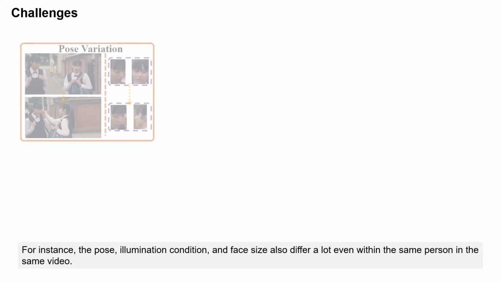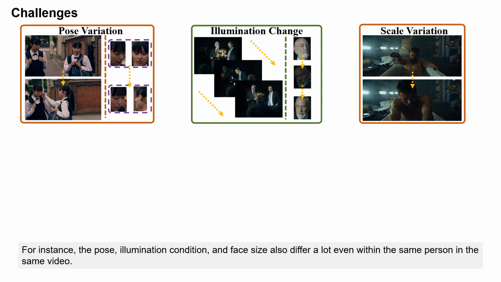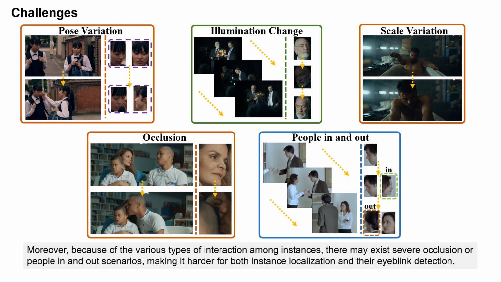For instance, the pose, illumination condition, and face size also differ a lot even within the same person in the same video. Moreover, because of the various types of interaction among instances, there may exist severe occlusion or people in and out scenarios, making it harder for both instance localization and their eyeblink detection.